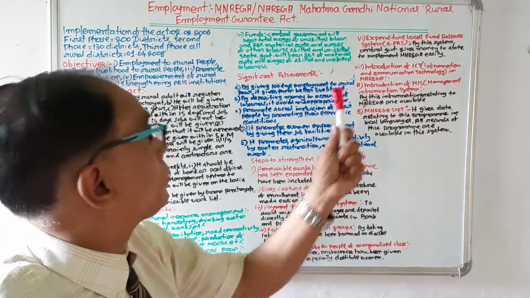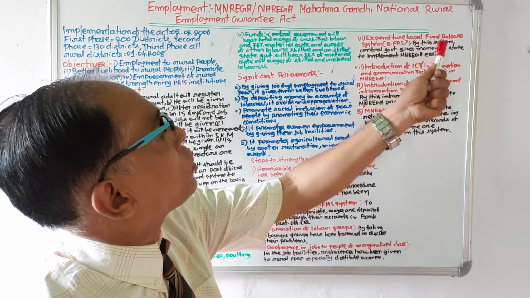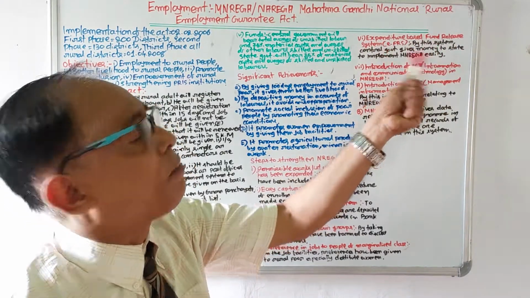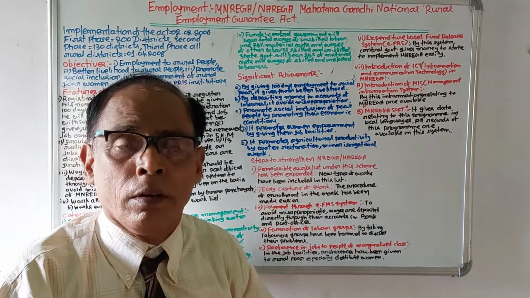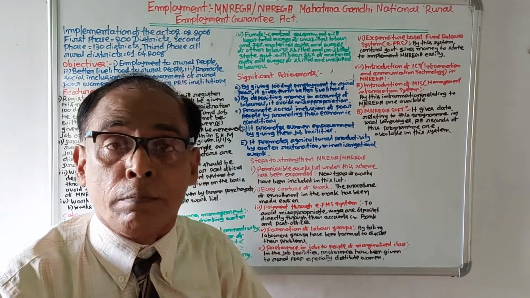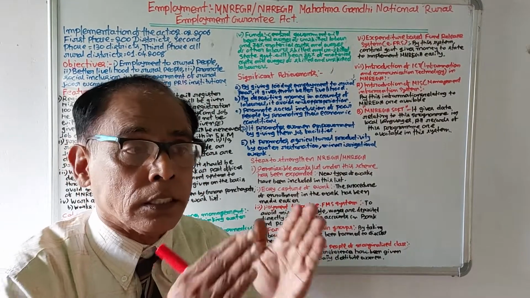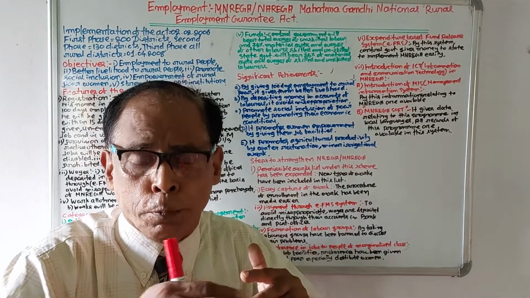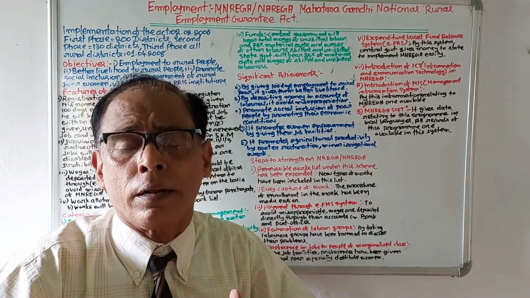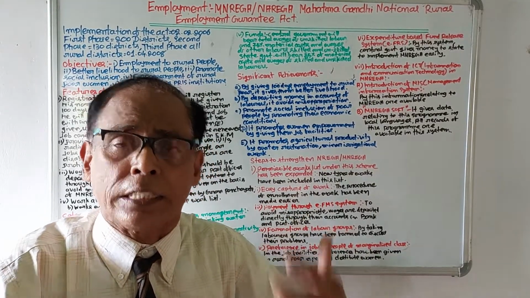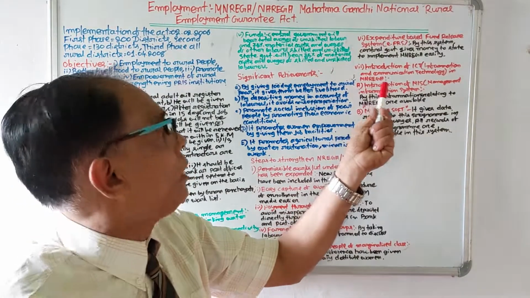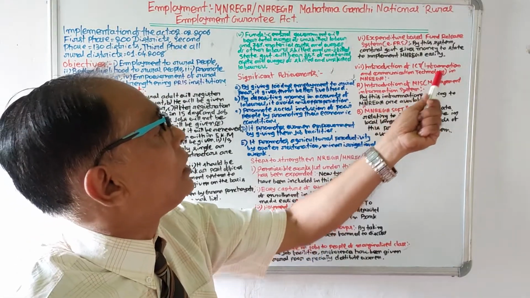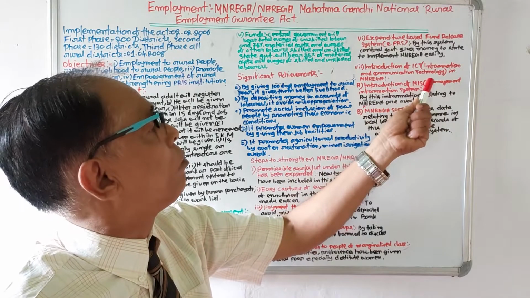Next 6, expenditure based on fund release system, EFRS. In this system, EFRS system has been introduced. By this, central government can easily transfer money to state government for MNREGA scheme. 7, introduction of ICT, information and communication technology.